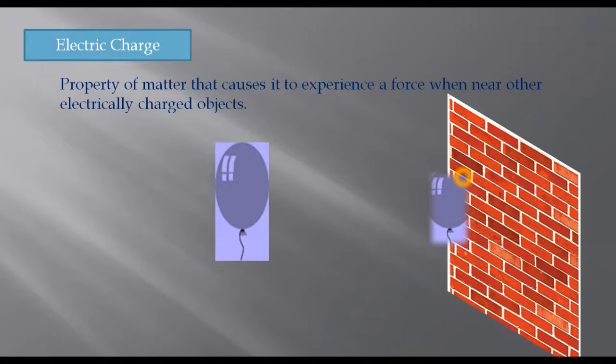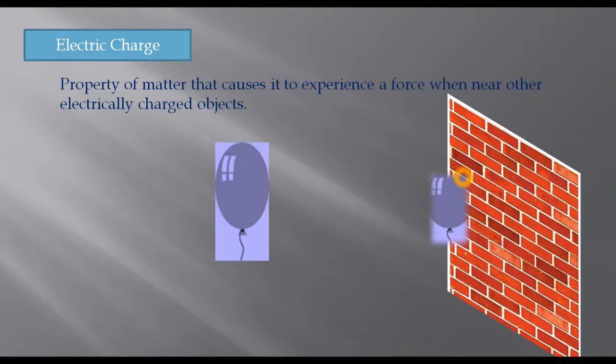Well, in order to understand that, we need to understand the concept of a charged body. When do we say that a body is charged? When we talk about electric charge, experimentally it was found that two kinds of charge exist. The names given to them are positive and negative.